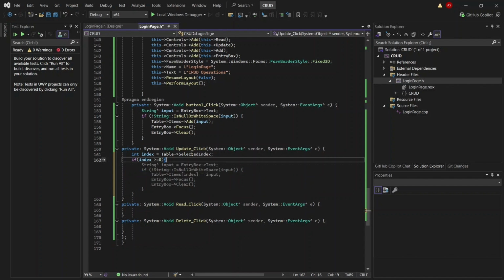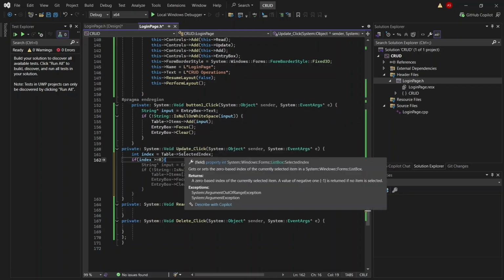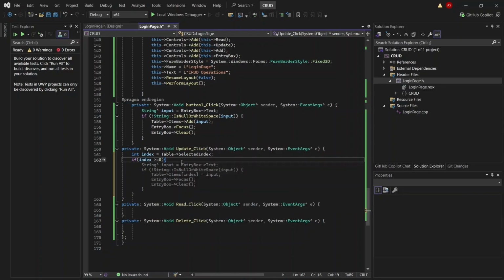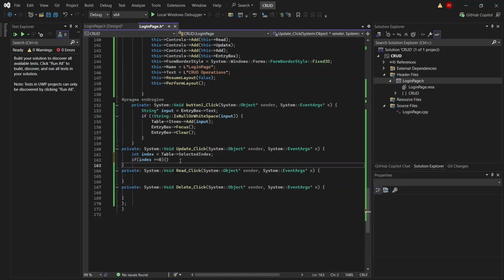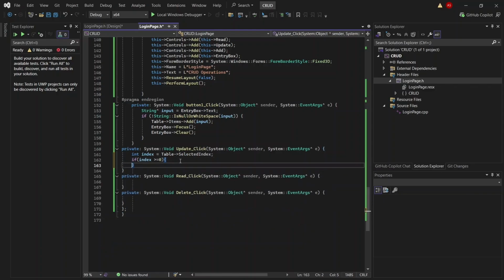String input. Now you will see we are getting the same code suggestions which we got earlier. But we don't have to write that code, so we will be writing a fresh piece of code.